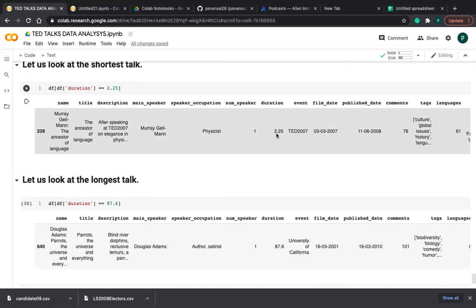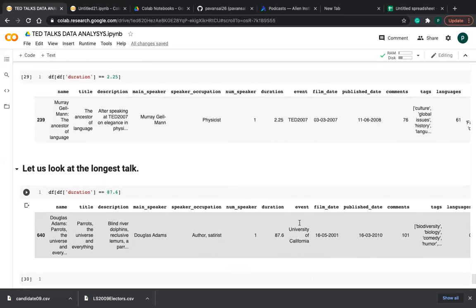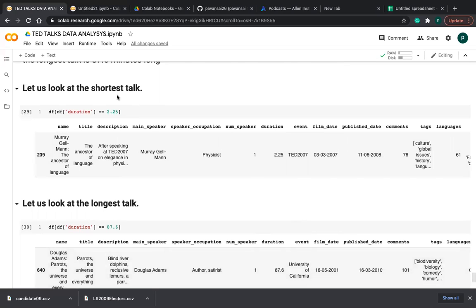And next, we want to know the longest talk. So the longest talk duration is 87.6 minutes, friends. This is the name of the talk, title: Paris, the Universe and Everything. And the speaker name is Douglas. He's an author from University of California. This talk event takes place in University of California, friends. So this is about the shortest talk and longest talk, friends.